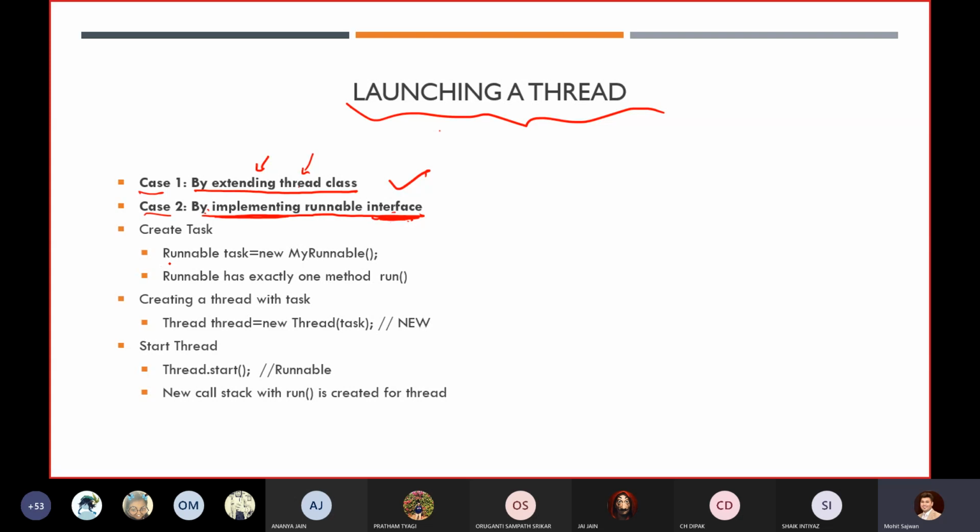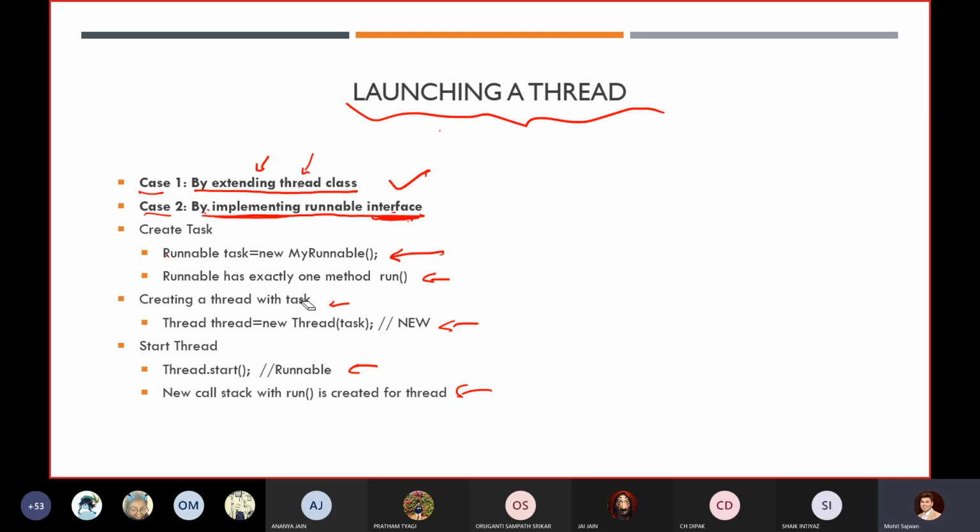If you want to create a task related to Runnable, we are going to use these methods. Right now I'm not going into depth, because after this slide I will tell you about each and every possible way of executing our thread.